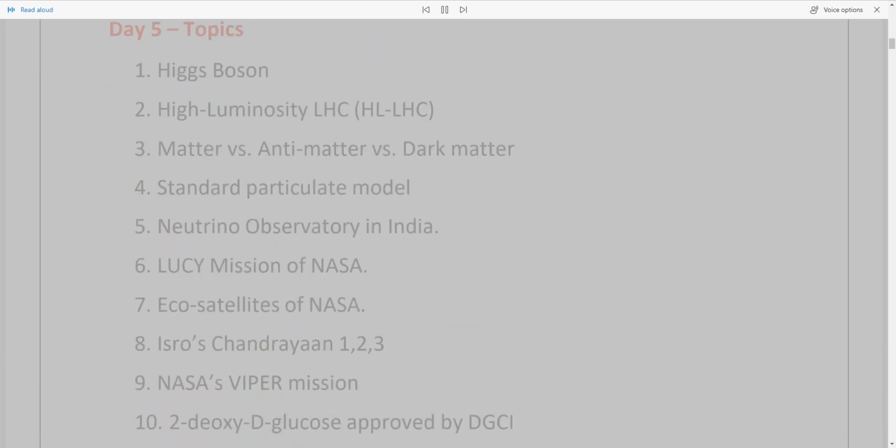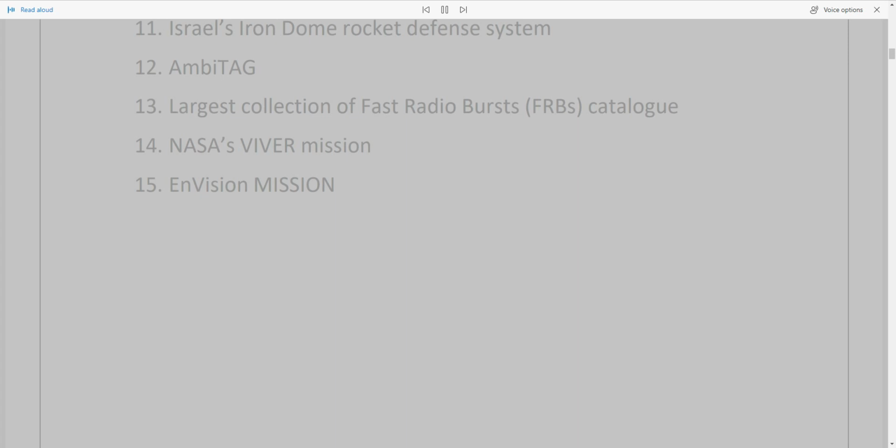Day 5 topics: 1. Higgs boson. 2. High Luminosity LHC, HL-LHC. 3. Matter versus antimatter versus dark matter. 4. Standard Model of particle physics. 5. Neutrino Observatory in India. 6. Lucy mission of NASA. 7. Eco-satellites of NASA. 8. ISRO's Chandrayaan 1, 2, 3. 9. NASA's VIPER mission. 10. 2-deoxy-D-glucose approved by DCGI. 11. Israel's Iron Dome rocket defense system. 12. Ambity AG. 13. Largest collection of fast radio bursts, FRBs, catalog. 14. NASA's VIVA mission. 15. Envision mission.